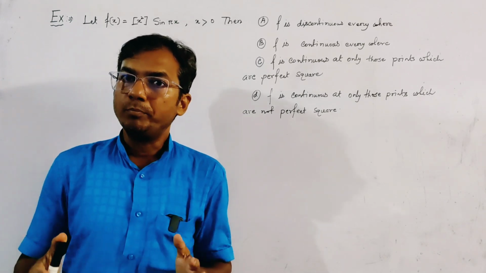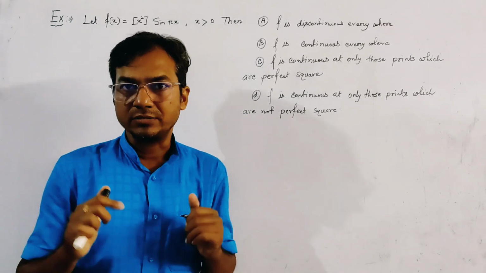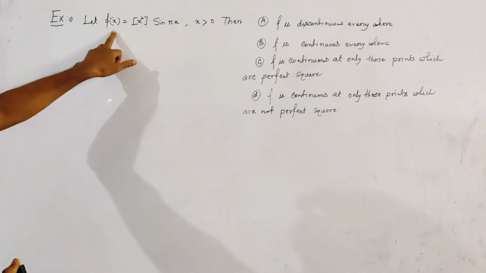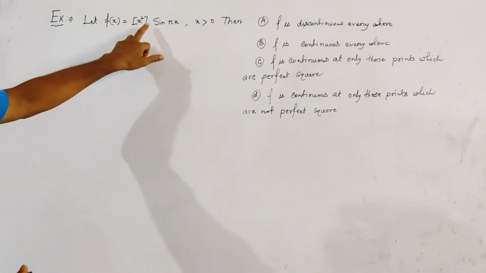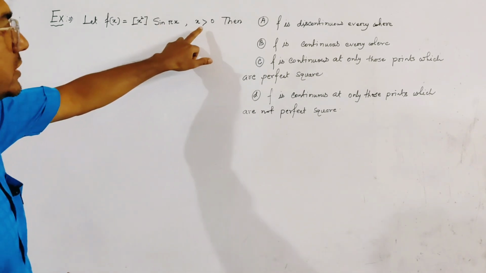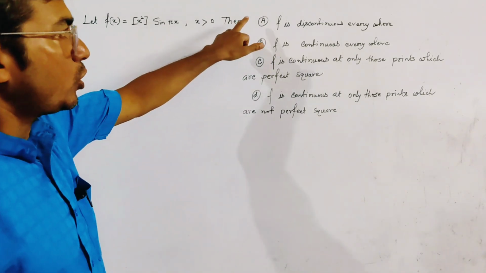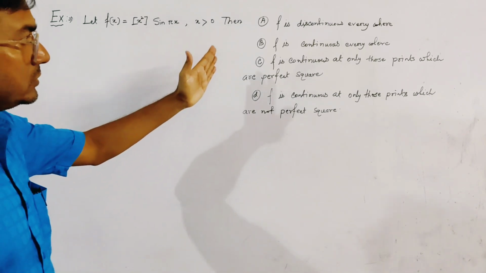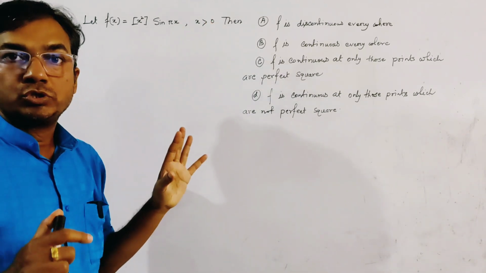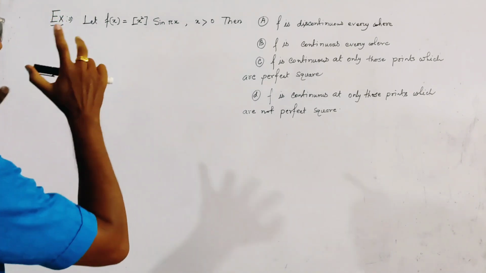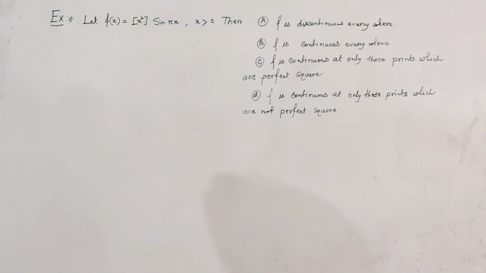This problem is from continuity of function. Let f(x) = [x² sin πx], where [ ] is the step function, also known as the box function, for x greater than 0. Then 4 options are given. Here the given 4 options are most confusing. Now we test the problem for these 4 options.